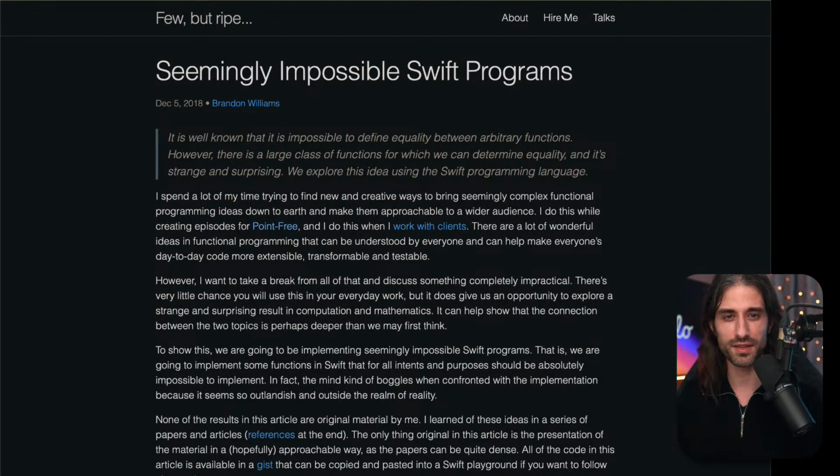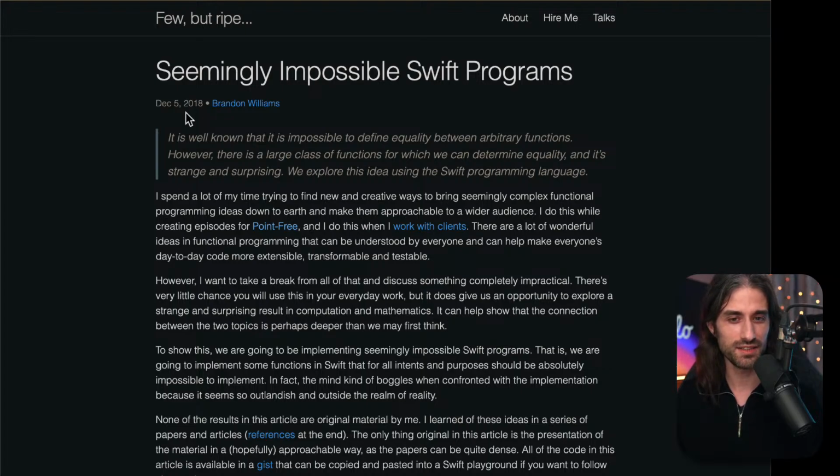So we're going to talk about an article called Seemingly Impossible Swift Programs. You have the link in the description as always if you want to check out the article. And if you look at the name of the author, this might ring a bell for some of you. So I'm talking about Brandon Williams right here because Brandon Williams is one of the two authors of TCA, the composable architecture, and also one of the two hosts of the Point-Free series of videos. He wrote this article in 2018, so a bit more than 5 years ago as I'm doing this live stream.